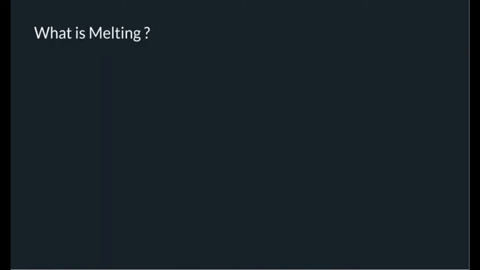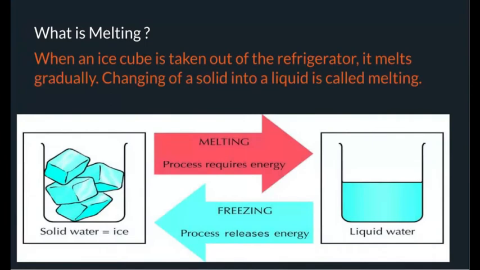What is melting? When an ice cube is taken out of the refrigerator, it melts gradually. Changing of a solid into a liquid is called melting. In this example, we have ice, which is a solid, and we have liquid water. The process of melting requires energy, and the process of freezing requires releasing energy. It turns from solid ice to liquid water.